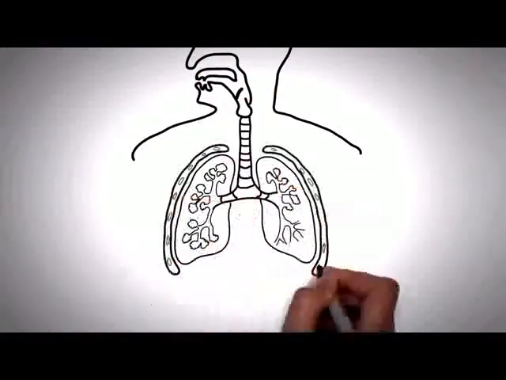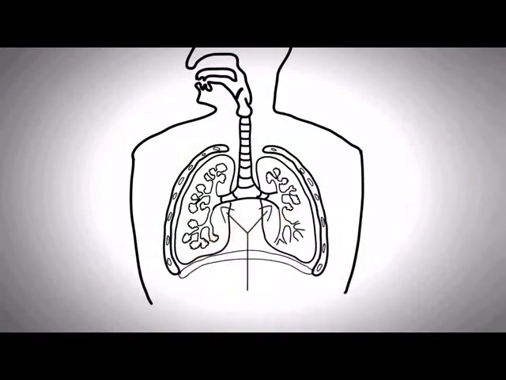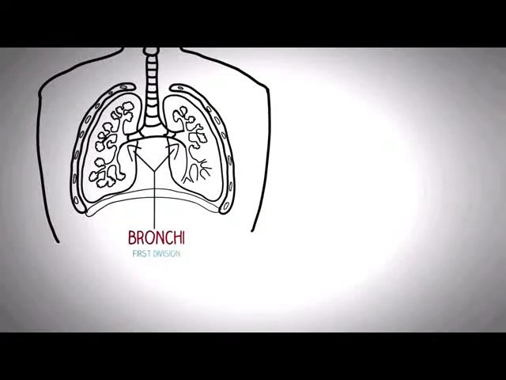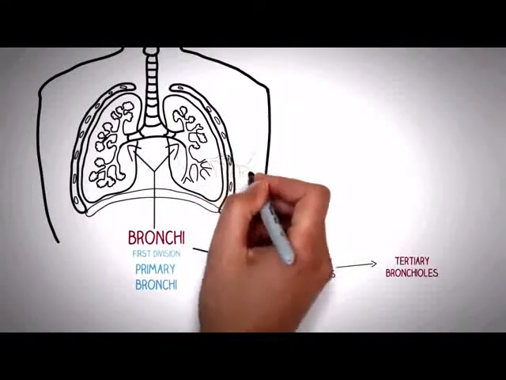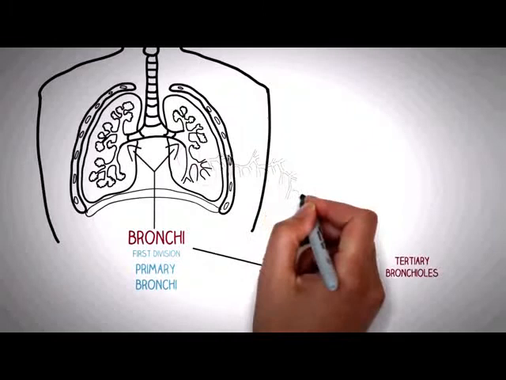The trachea then divides into the primary bronchi. This is called the primary bronchi because it is the first division of the trachea. The primary bronchi then divide into secondary bronchioles, and then the secondary bronchioles divide into the tertiary bronchioles. Now what happens next is that these tertiary bronchioles again divide for about 20 divisions to form the conducting bronchioles.